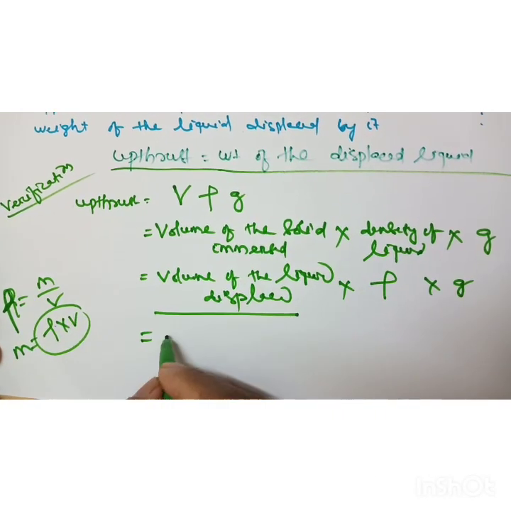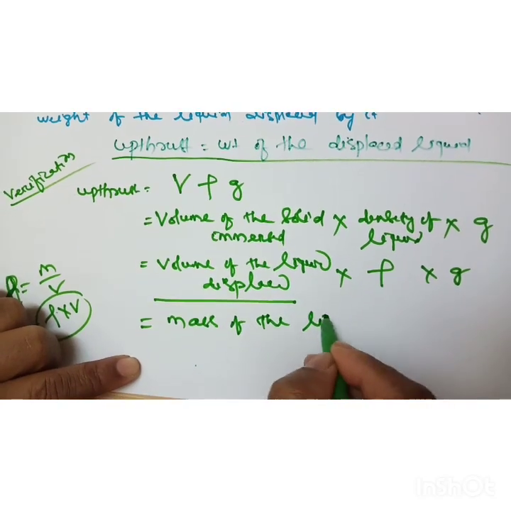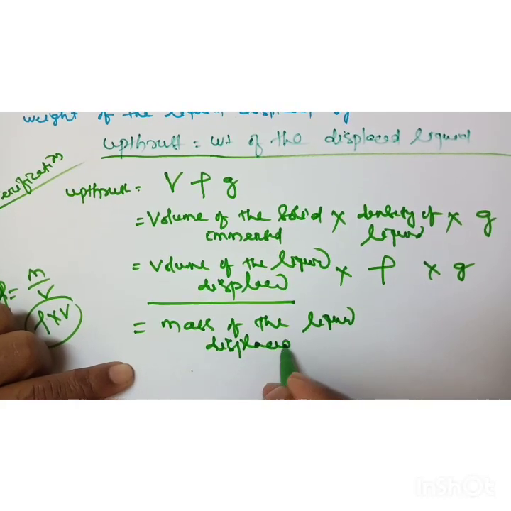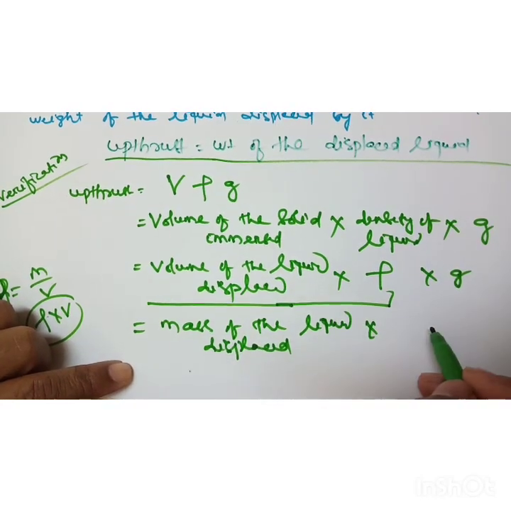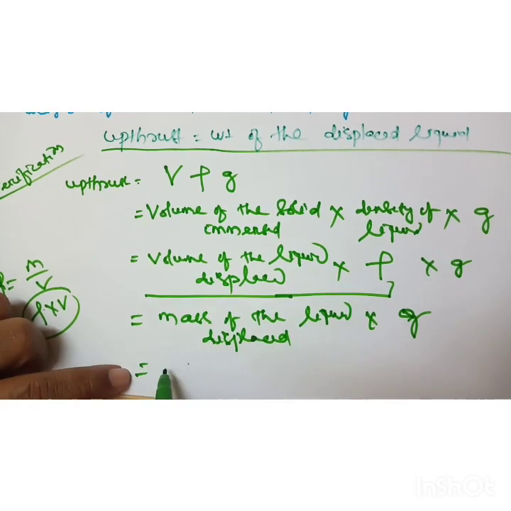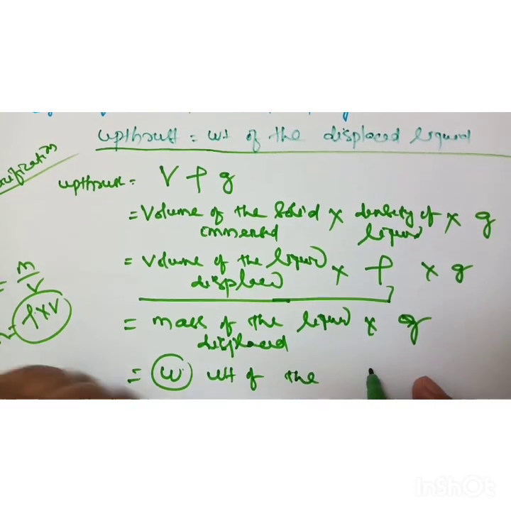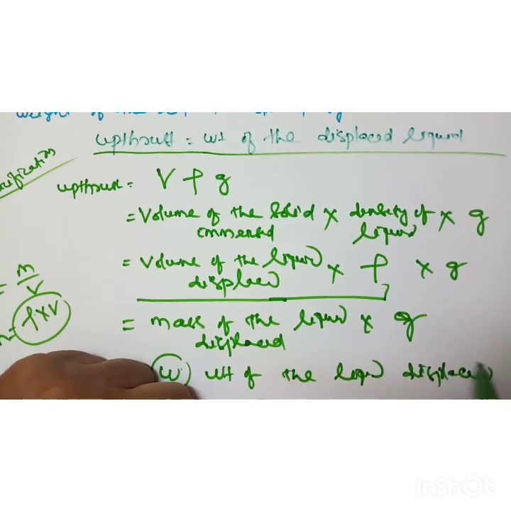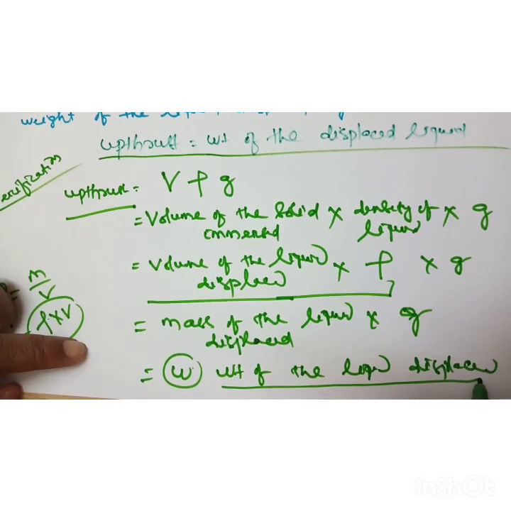So you can write here mass of the liquid displaced into G. Mass into G became W, that is the weight of the liquid displaced. So you got the verification that upthrust is equal to weight of the liquid displaced.